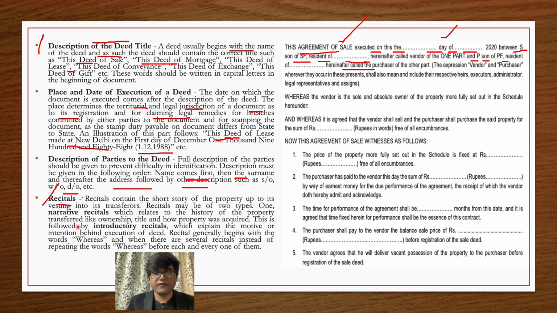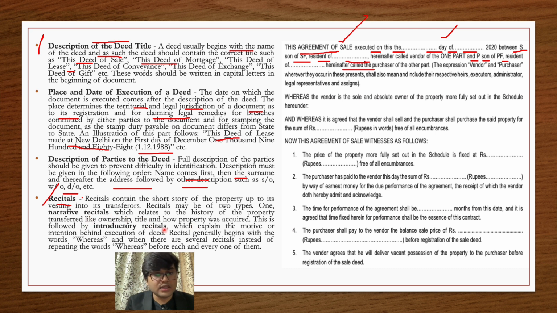For example, if I am the owner of the property, in the recital I will mention that I am the owner of the property and I have acquired it by whatever way. For example, if I have acquired it from my father in, let's say, 1999, I'll mention it. So you will give a background about that particular property and mention that this is my property, located at this particular place. So you are giving an idea about the property. That is called narrative recitals.